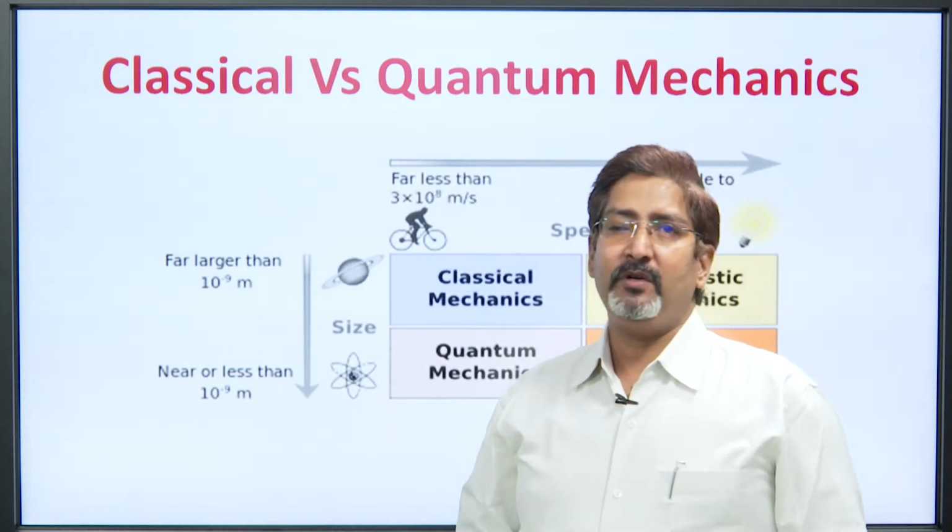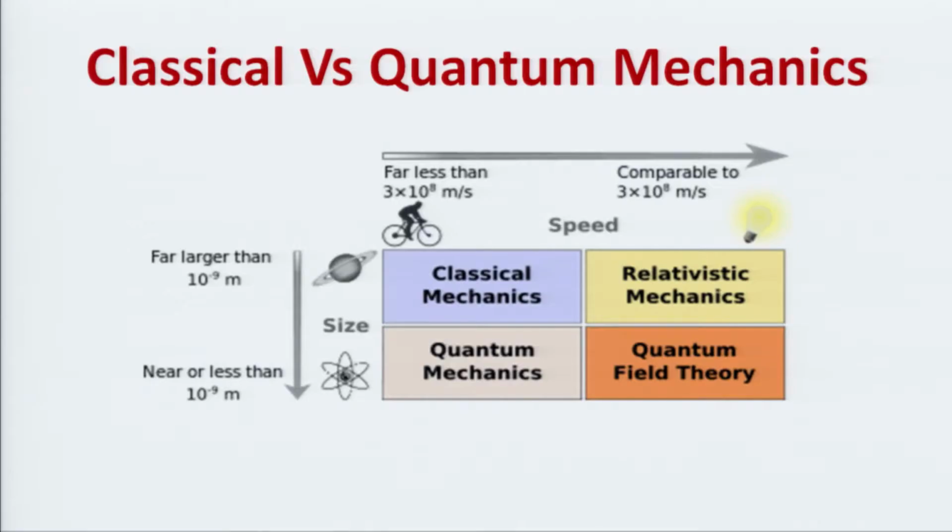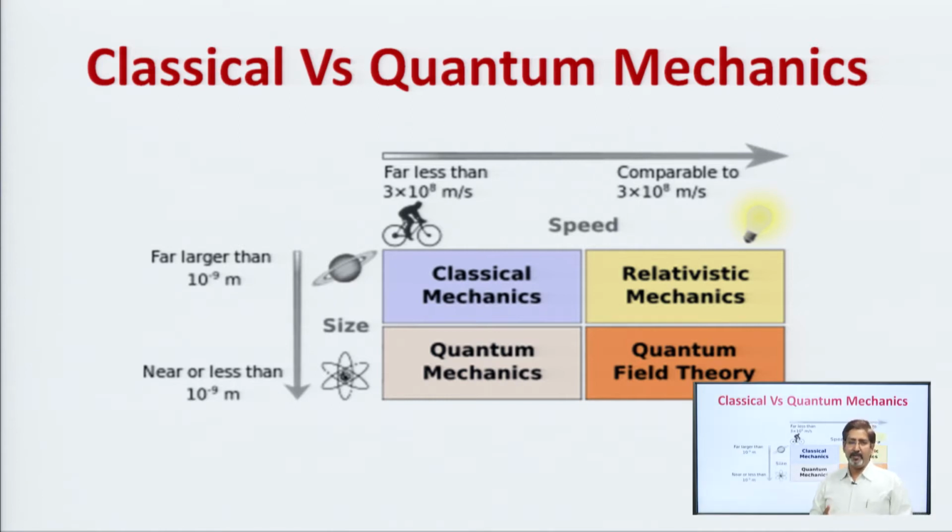Now, first of all, we have to understand the difference between classical and quantum mechanics. By this figure, we are going to understand the development of physics with time. When we talk about classical physics, we mean Newtonian physics. Up to 10 plus 2, the students have studied physics that belongs to classical physics. Classical physics is concerned with objects which are macroscopic, larger in size than 10 to power 9, and having less speed than the velocity of light.